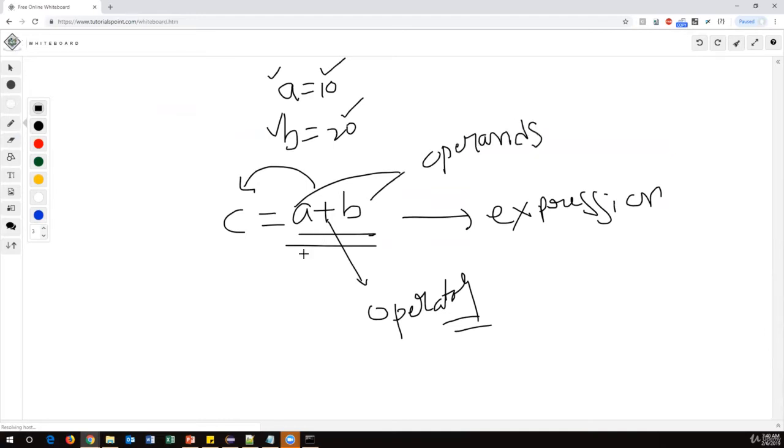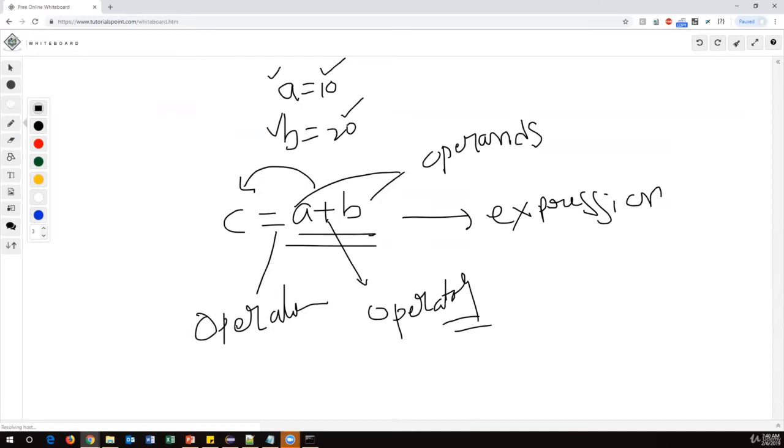So operator is a symbol which will perform certain action or activity between these two operands. Even equal to is also an operator. So what is equal to doing here? Equal to is assigning the output into some other variable. Here also equal to is doing something. So operator is a symbol which will perform certain operation between one operand or multiple operands. That is basically the concept of operator.